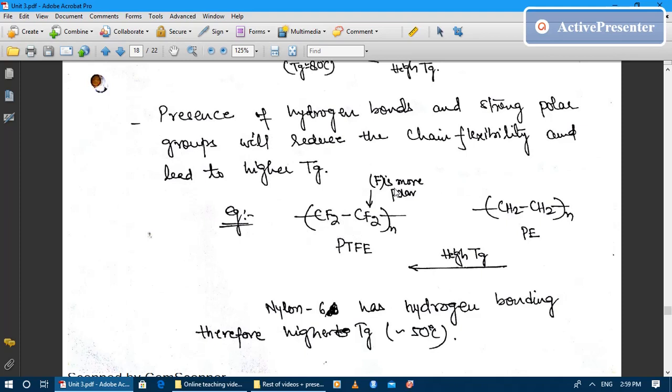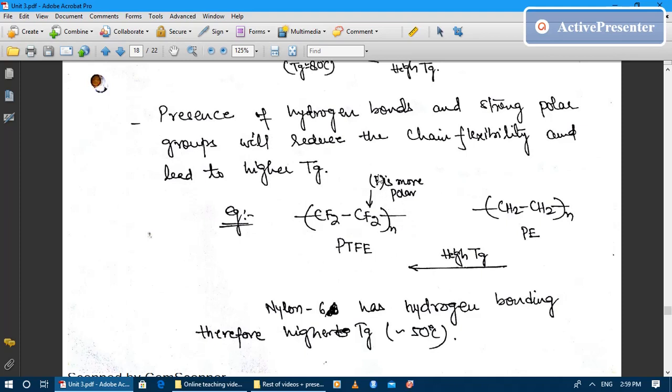These fluorine atoms are very polar in nature, and because of the presence of such a highly polarized atom, this PTFE has dipole-dipole interaction among the chains, and because of this, the glass transition temperature is very high in case of PTFE. Also, the melting point of PTFE is very large.